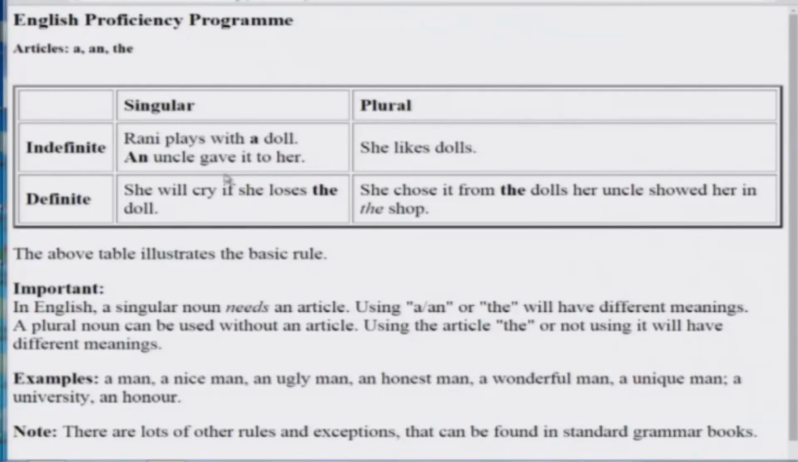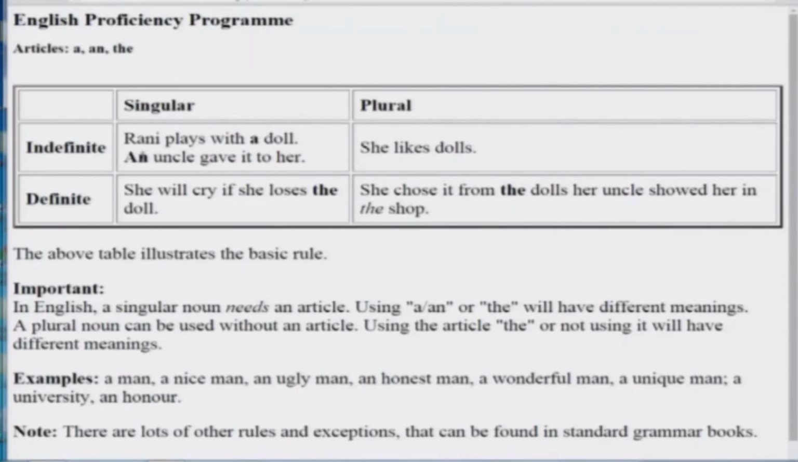And uncle gave it to her. Okay. Fine. So since it is uncle, it is an. If it were brother, then it would be a. A brother gave it to her. Okay. So if the next sound is a consonant sound, then a would come, and if the next sound is a vowel sound, then an will come. That is the only difference between a and an.